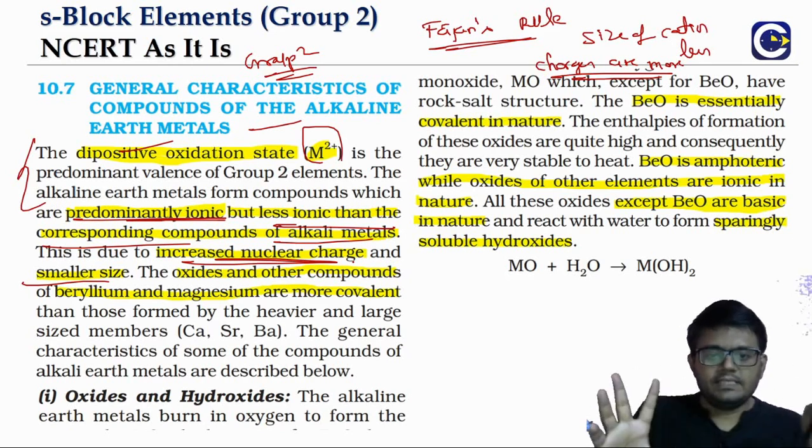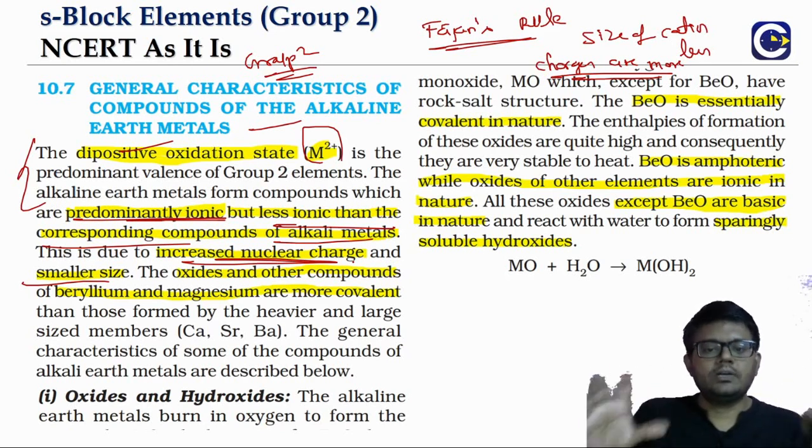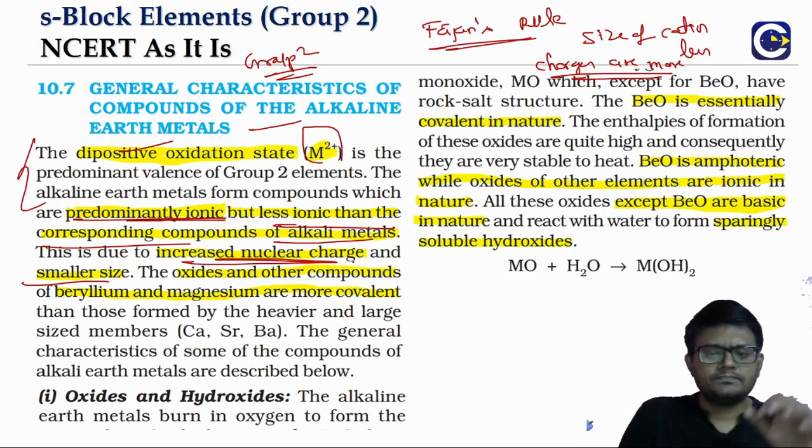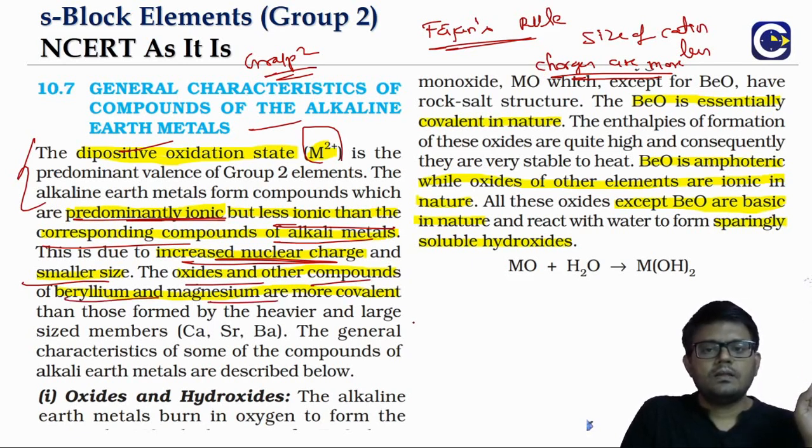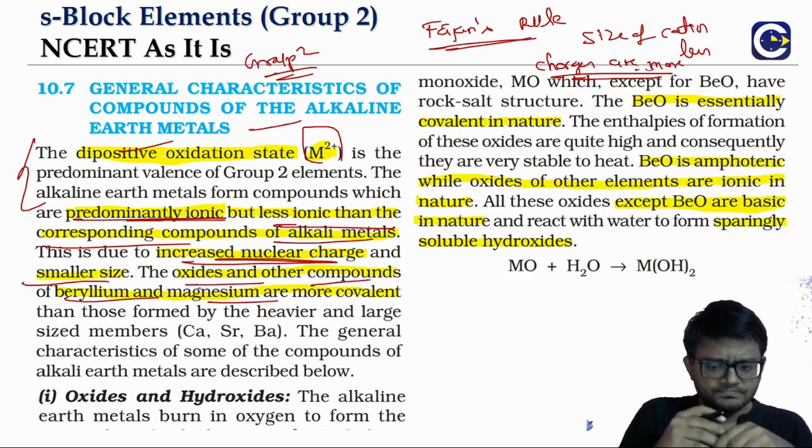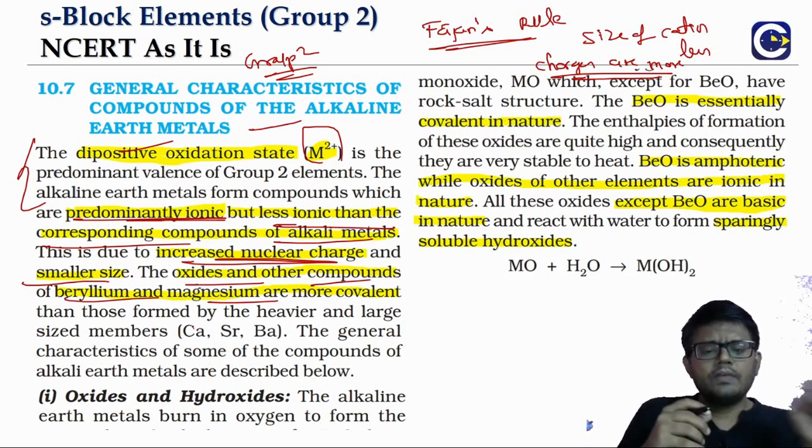But as such, they also have a generally ionic nature, and if you look at the oxides or any of the other compounds, they will predominantly be ionic. If you look at the oxides, other than beryllium and magnesium, all the oxides are ionic. Beryllium and magnesium will have covalent nature.